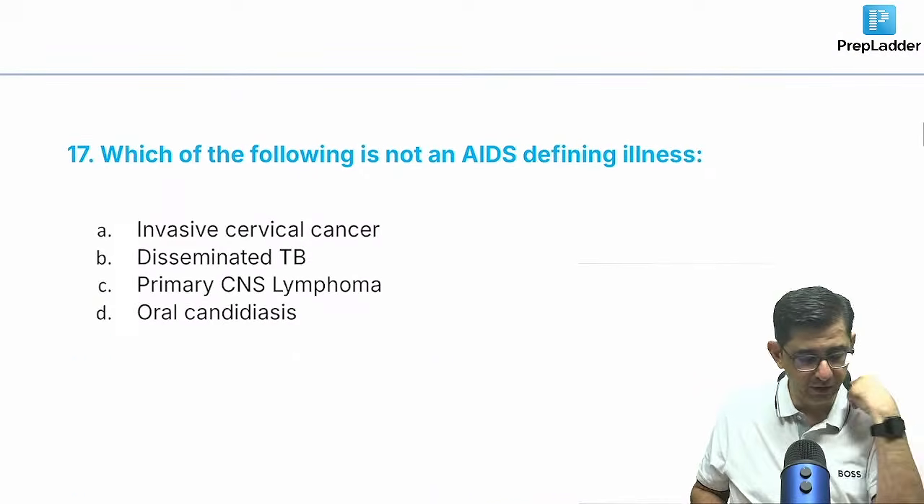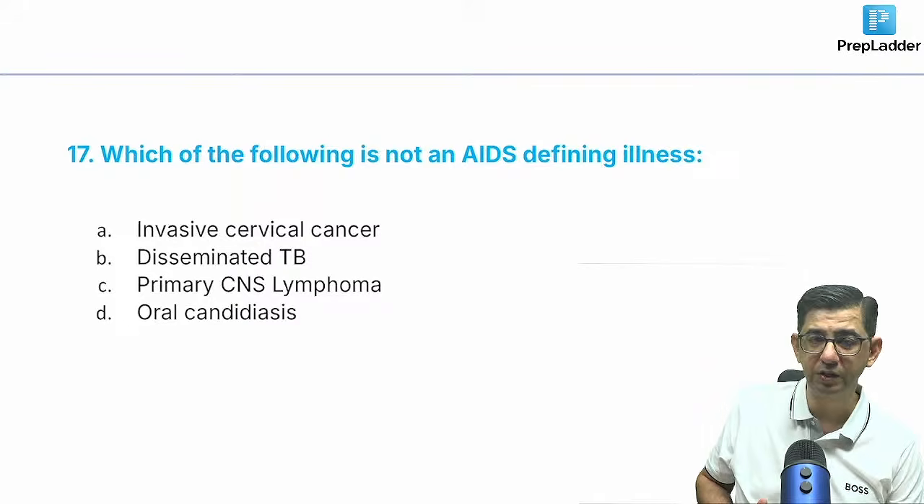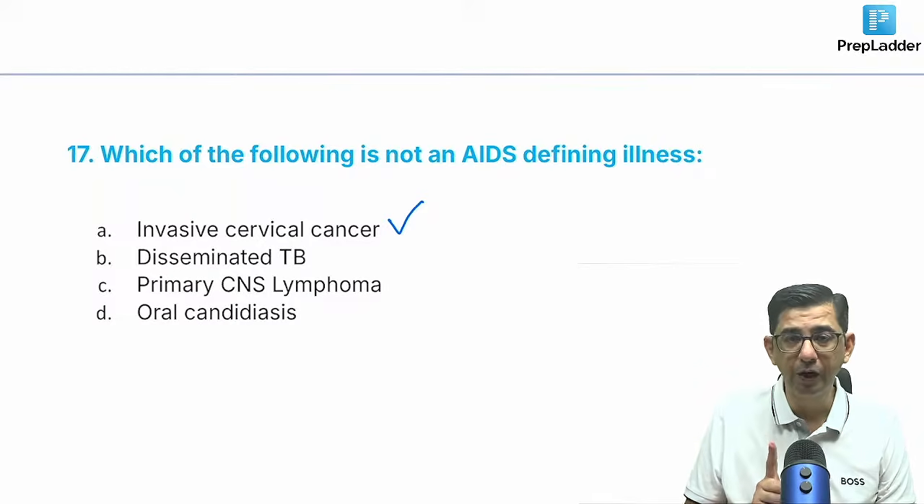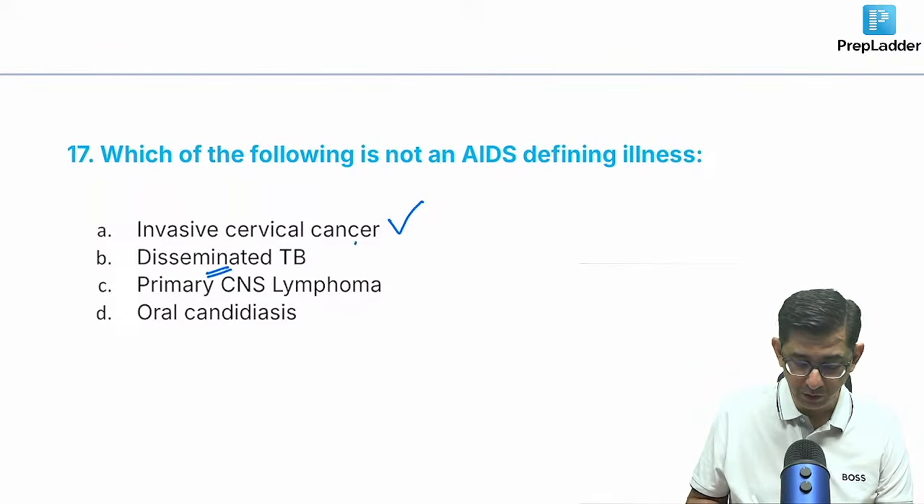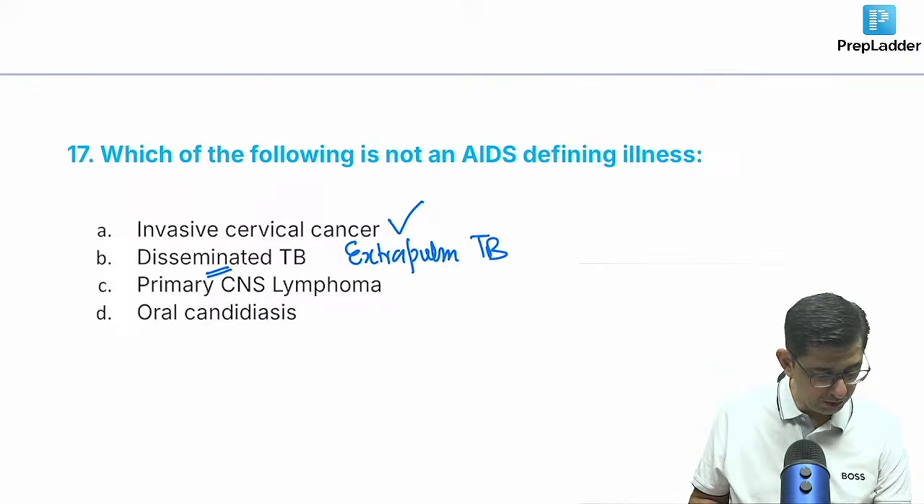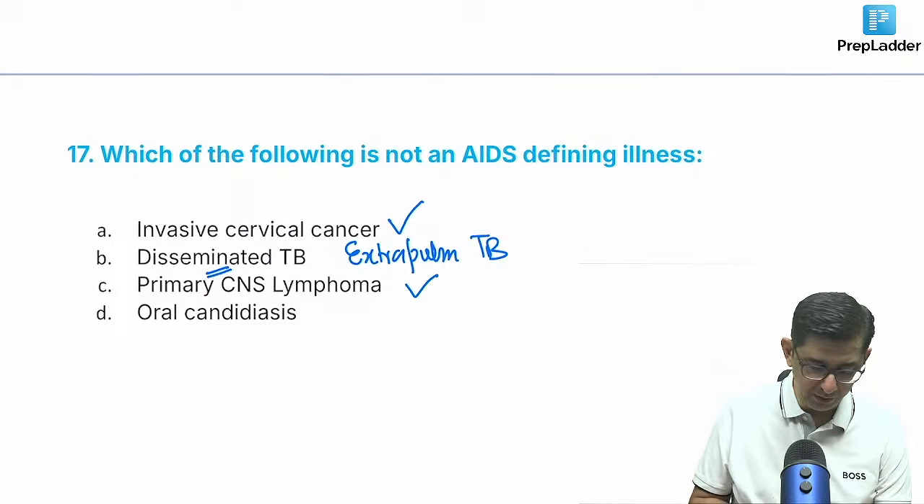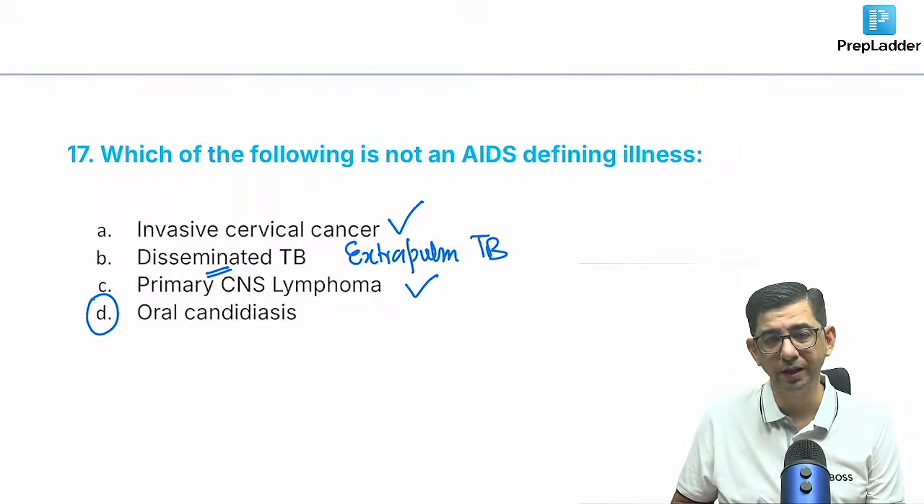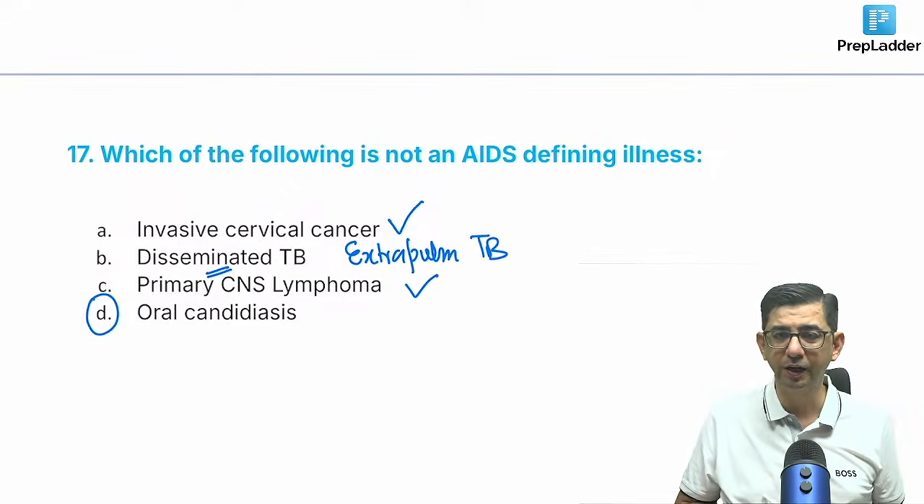Okay, which of the following is not an AIDS-defining illness? Invasive cervical cancer, extrapulmonary TB, not pulmonary TB. Here it is written disseminated TB. So do take care of the fact that if it was pulmonary TB, I would not have considered it, but extrapulmonary TB is, and primary CNS lymphoma as well. The correct answer for this question would be option D, oral candidiasis. So this is a relatively easy pick.